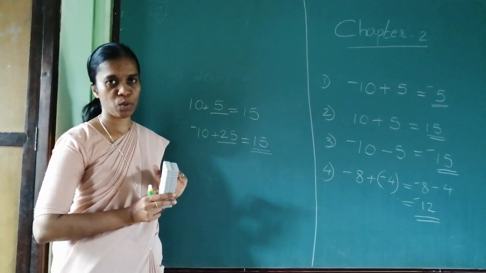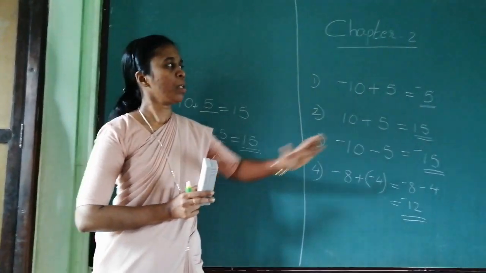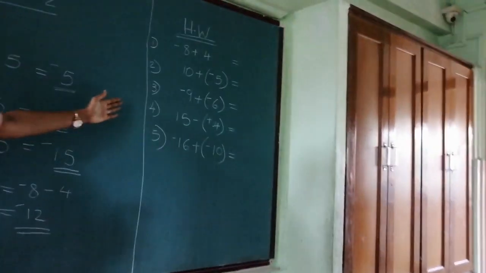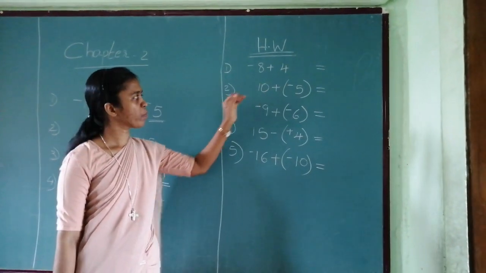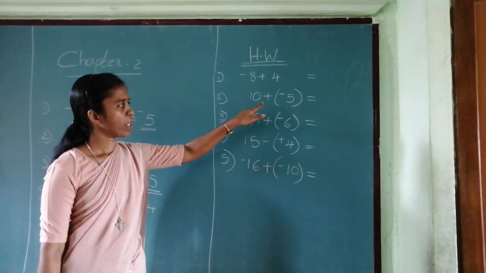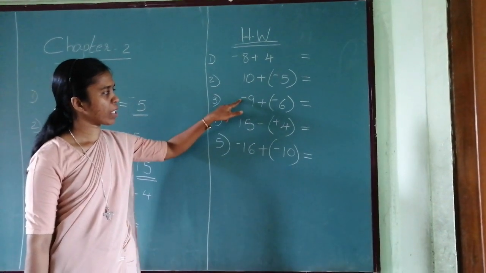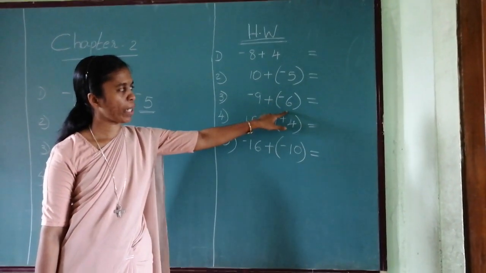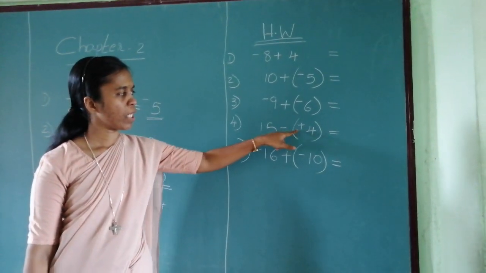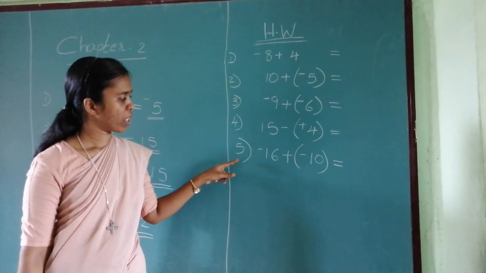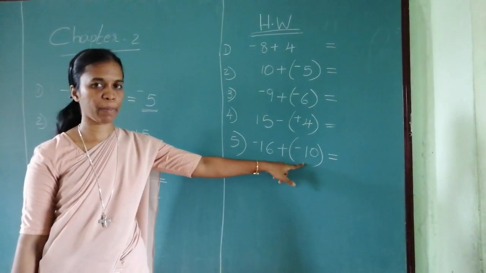Plus I am giving you some homework. Please do it by yourself. Is that clear here? Please copy that homework. This is the homework for you. The first question, minus 8 plus 4. Second, 10 plus in the bracket minus 5. Third, minus 9 plus in the bracket minus 6. Fourth one, 15 minus in the bracket plus 4. 5 minus 16 plus in the bracket minus 10.